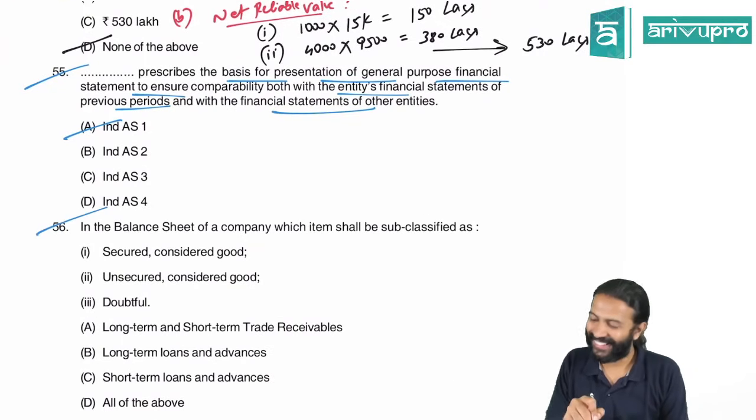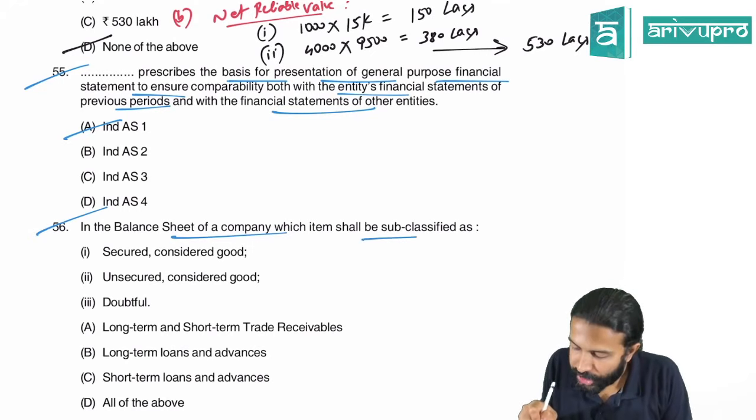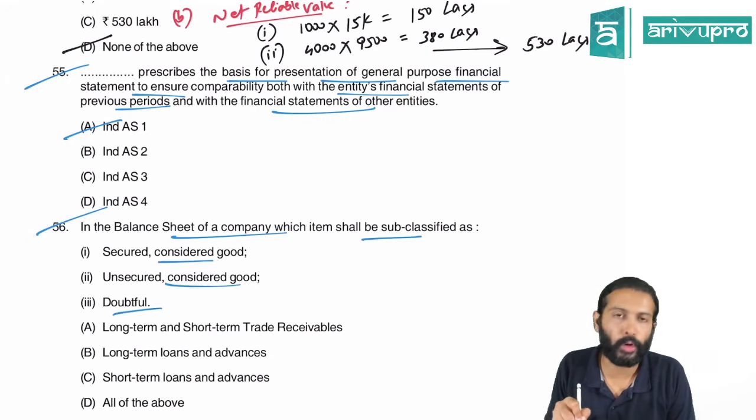In the balance sheet of the company, which item shall be sub-classified as secured and considered good, unsecured considered good, doubtful?